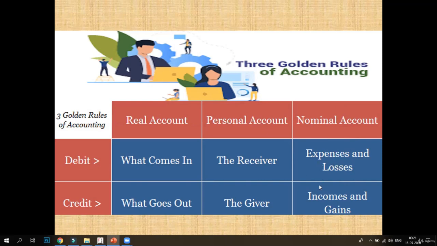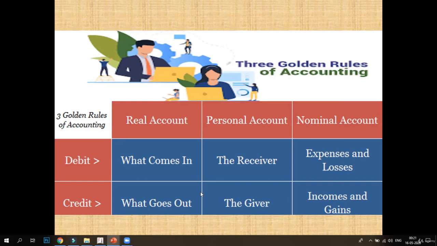And if we are receiving the commission, then this is our income, so we will credit the commission received account. Likewise, if we are making a purchase, then this is our expense, so we'll debit the purchase. And in case of sale, from sale we'll receive the cash, this is our income, so we'll credit the sale account.